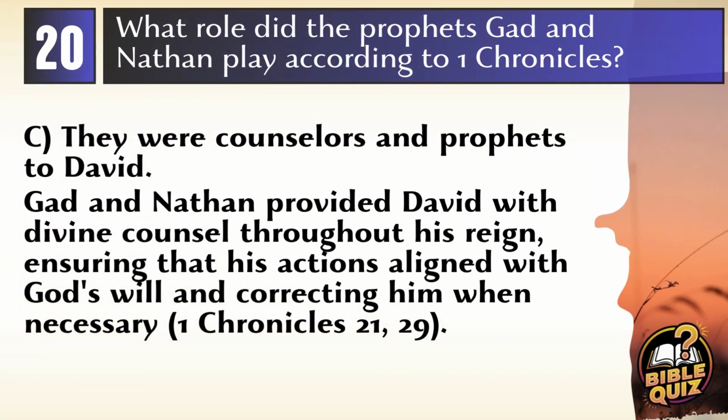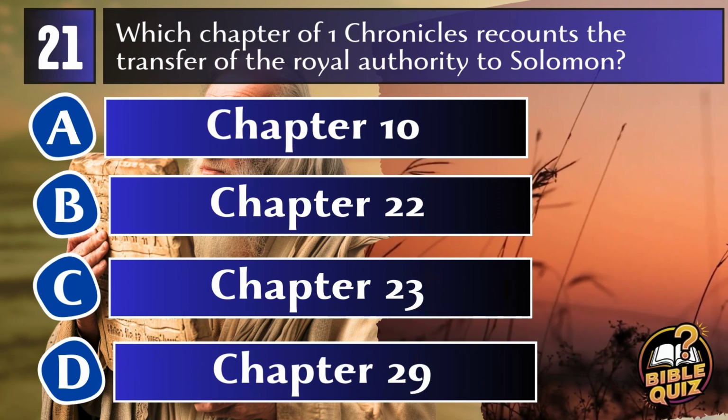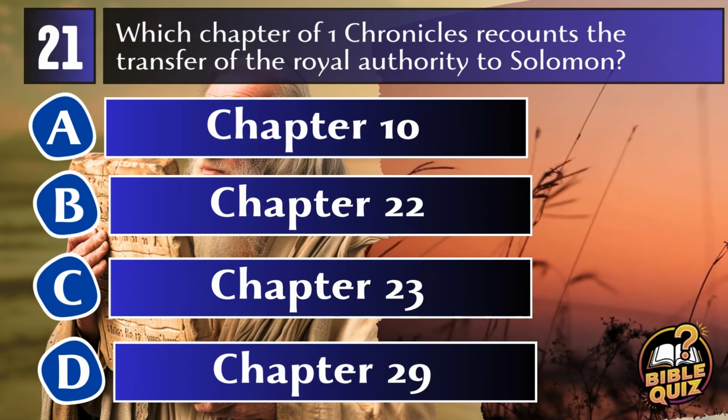Answer: C. They were counselors and prophets to David. Gad and Nathan played significant roles as counselors and prophets, providing David with divine guidance, rebuking him when necessary, and helping to direct the spiritual course of his reign, as recorded in 1 Chronicles. Question 21. Which chapter of 1 Chronicles recounts the transfer of the royal authority to Solomon?